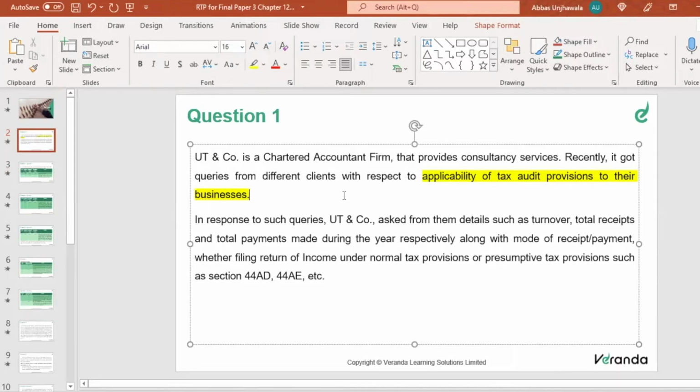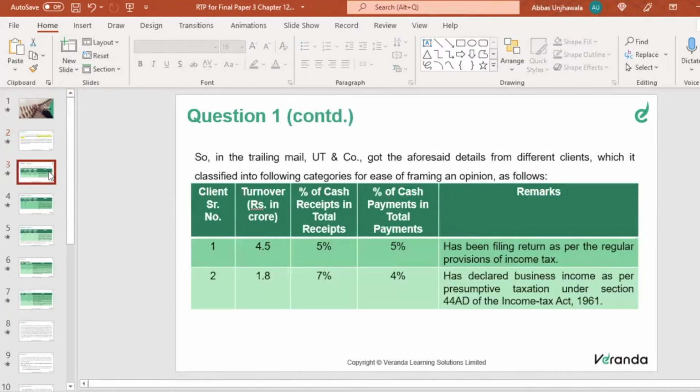Now going further, this is the question. In the trailing mail, UT and Company got the aforesaid details from the client, which it classified into the following categories for ease of framing an opinion as follows. So this is the information or the data which is there in the question, right?